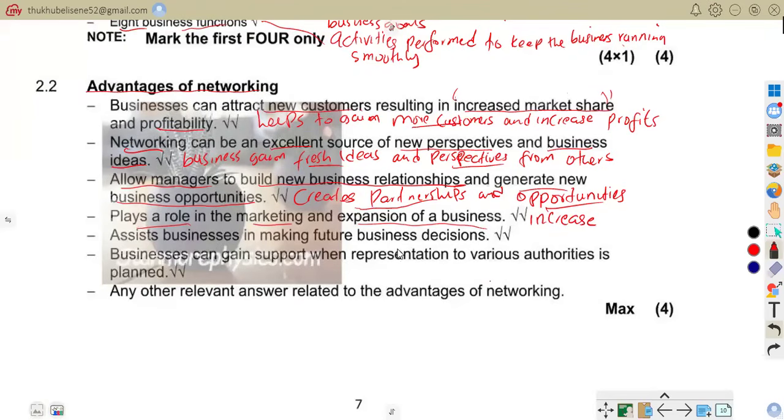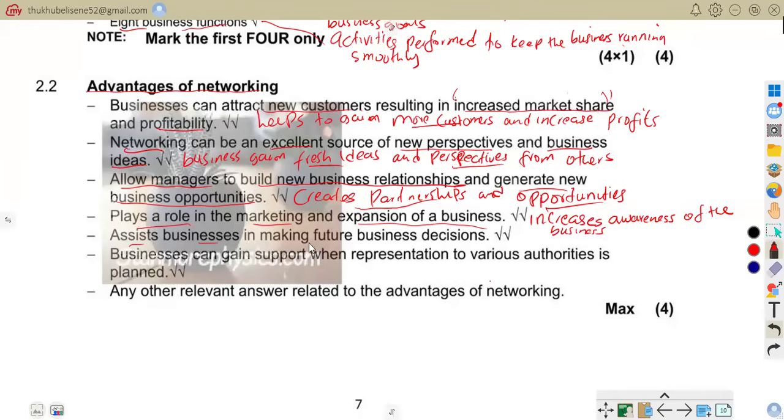For example, promoting products at events, or we can even say expanding into new areas through contacts, that is, with people.